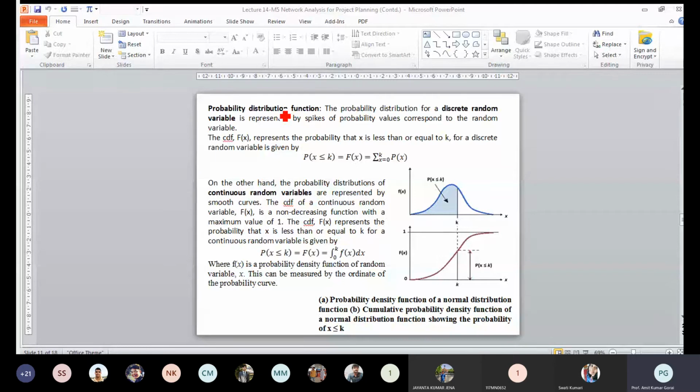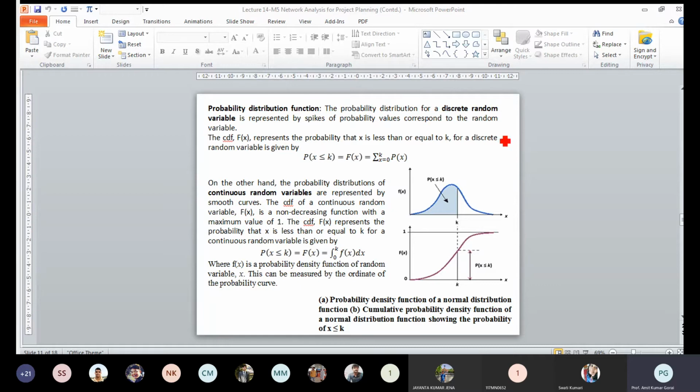But if it is a continuous random variable or continuous function, then we can calculate the probability of x less than or equal to k as the integration from 0 to k of f(x) dx. f(x) is the probability density function with random variable x, so it can be any continuous function. For continuous and discrete functions the formula is similar, but for discrete we calculate the sum of all these probabilities, and here we calculate the integration because this is a continuous function.